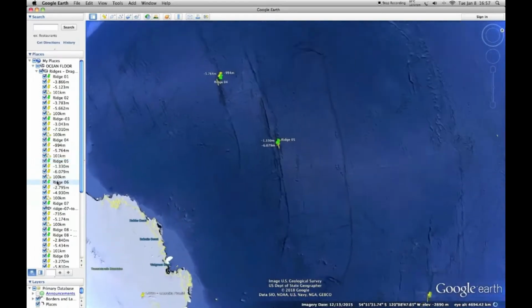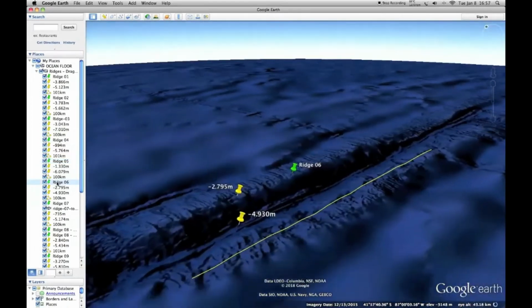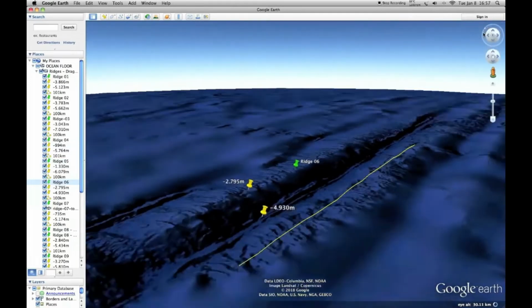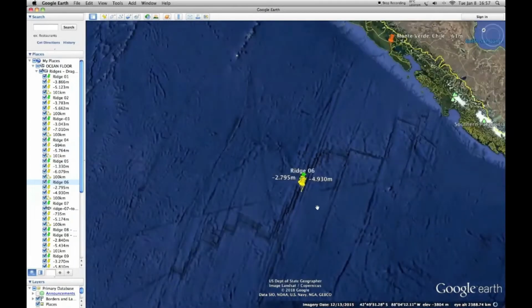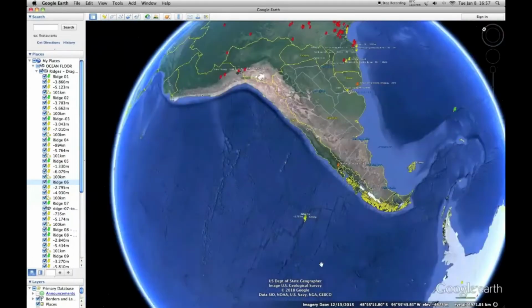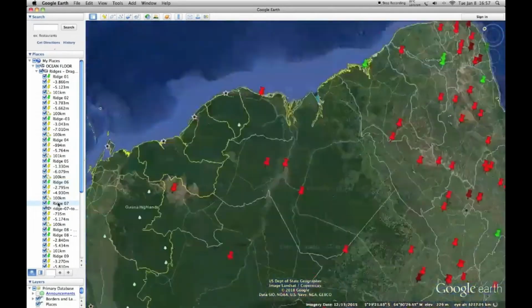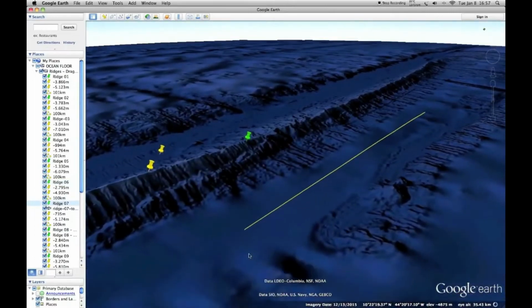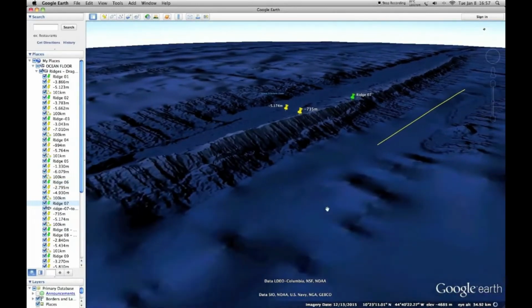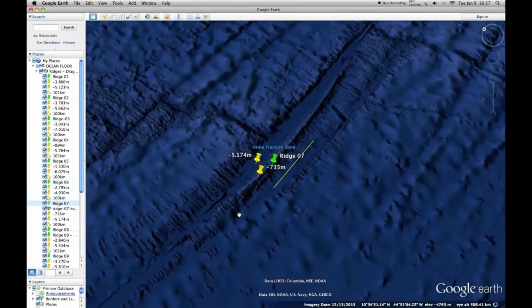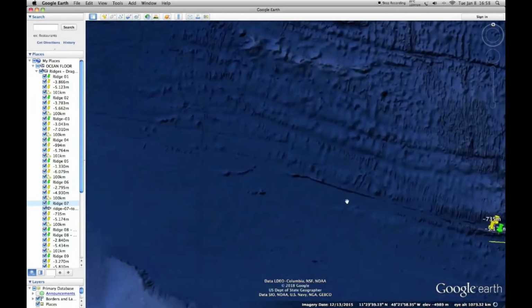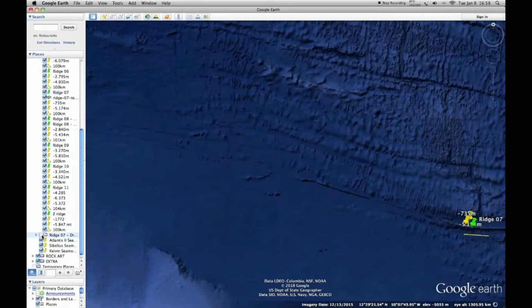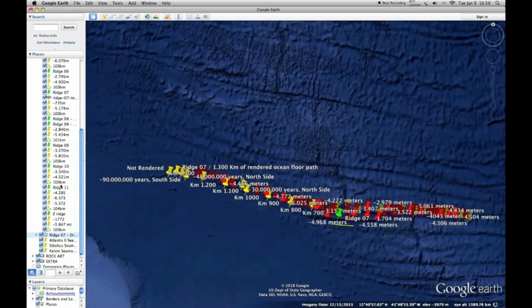Ridge 06, 2100 meters drop, or 60,800 feet. Ridge 07, 4400 meters drop, or 14,400 feet. We have more video and Google pins covering the ridge number 7 at the website. See also paper 13.